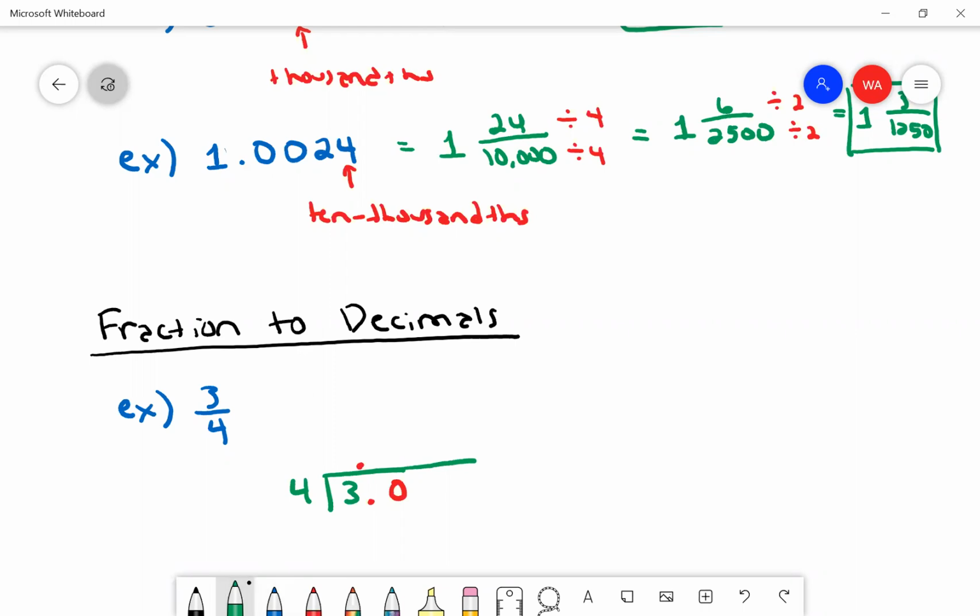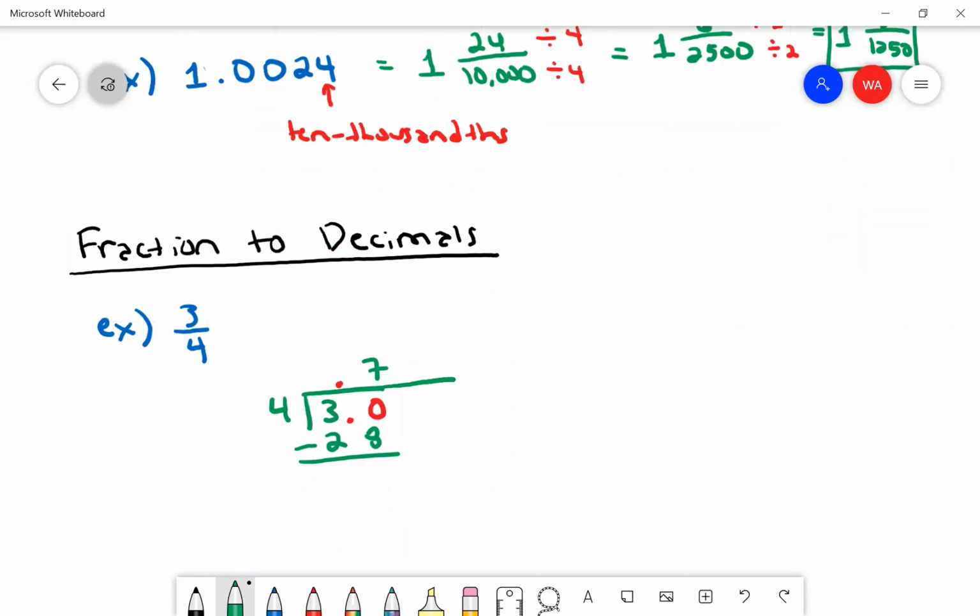So let's see. 4 goes into 30, 7 times, which will be 28. And then I'll have to borrow. So that's going to be 2. All right. And then I'm going to add another 0 and bring that down. So 4 into 20 goes in 5 times. And there you go. So 0.75. I like to put the 0 in front, but it doesn't really matter. There is how we would write that fraction as a decimal.